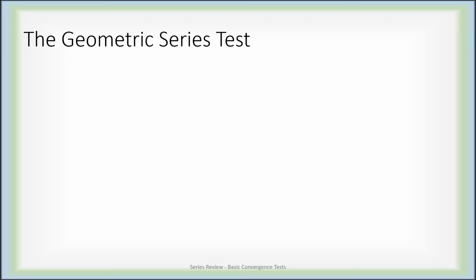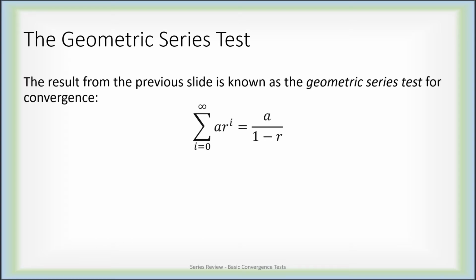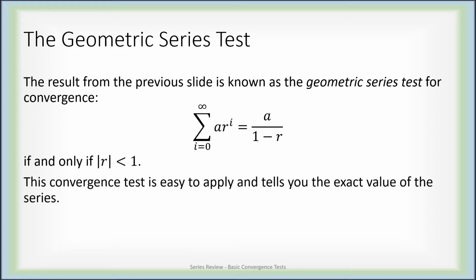This gives rise to something known as the geometric series test. So suppose we have a geometric series. So we are summing up, as the index starts at 0 but then goes without end, some constant a times r to the i. This is equal to a over 1 minus r if and only if the absolute value of r is less than 1. If the absolute value of r is bigger than or equal to 1, then the geometric series diverges. This is a pretty easy test to apply. If you're staring at a geometric series, you simply ask, is the common ratio in absolute value less than 1 or not? Also, if the series does converge, you actually get exactly what it converges to, a over 1 minus r.